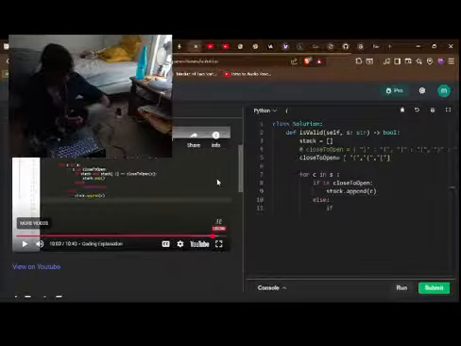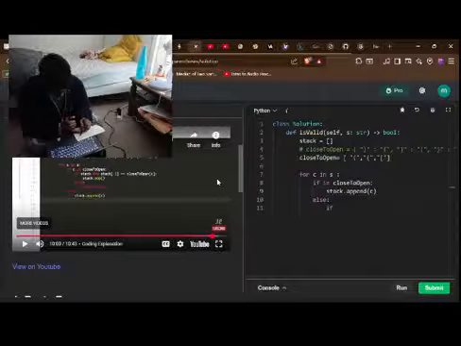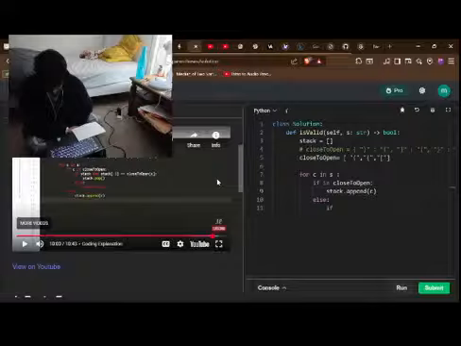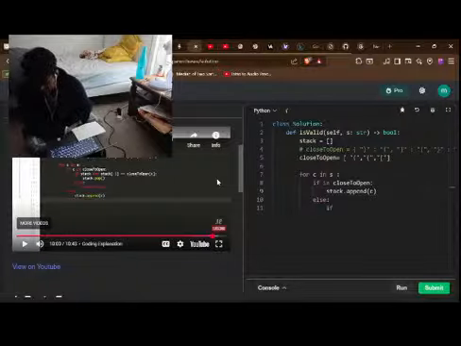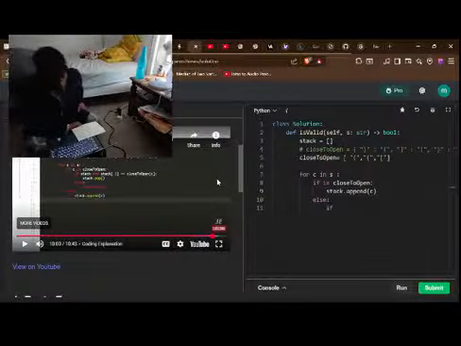So what will happen is this will append. What the fuck is C? Why is it -1?